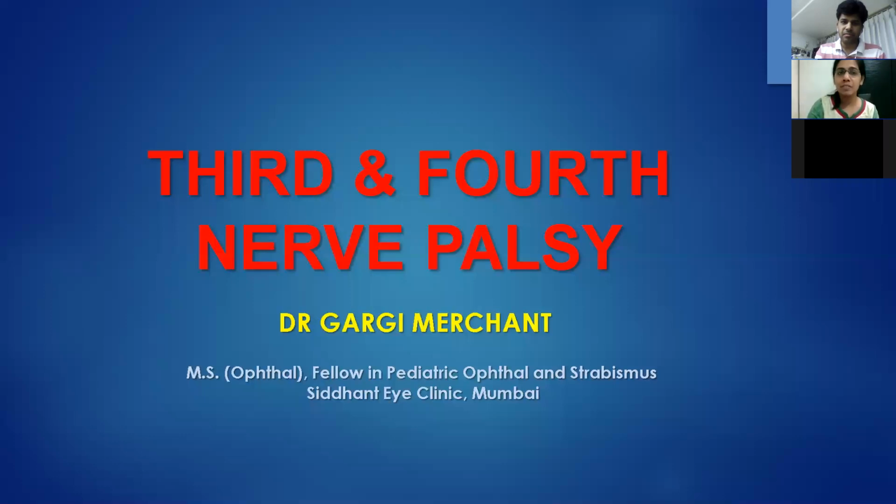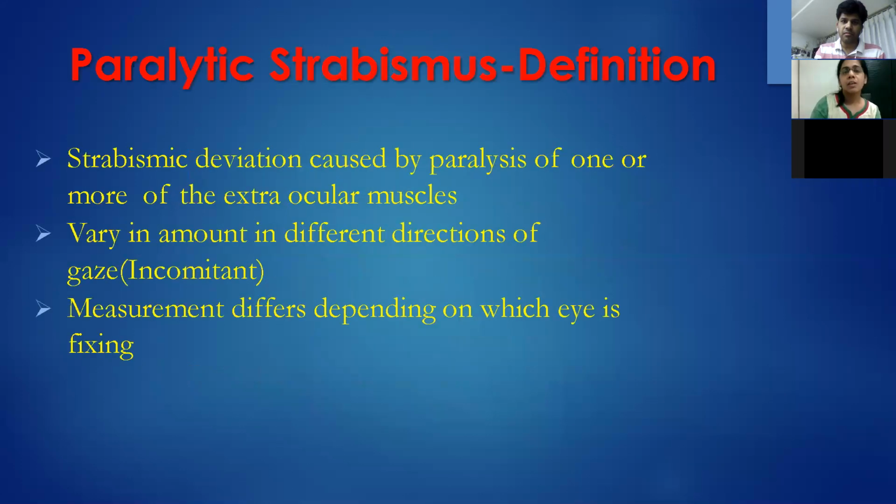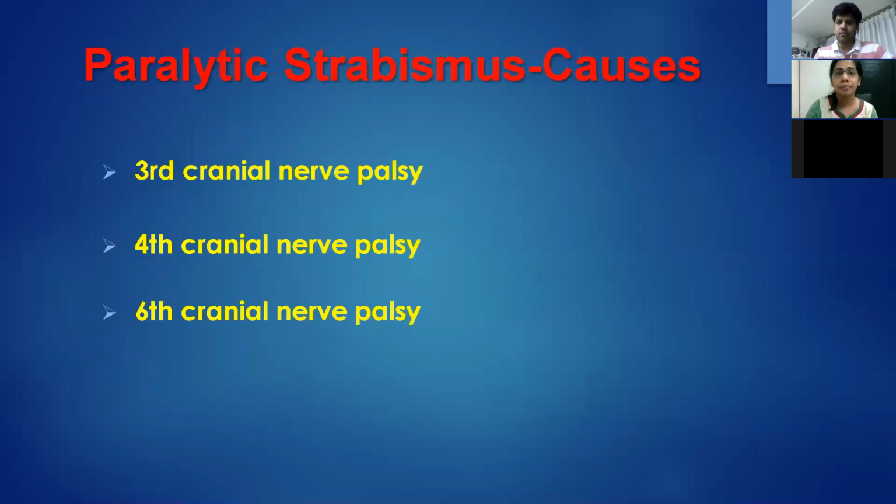Before we go specifically on these two nerves, I would like to introduce something about paralytic strabismus. So what do you mean by a paralytic strabismus? It is a strabismic deviation which is caused by paralysis of one or more of the extraocular muscles. The important part is the deviation will differ in different directions of gaze. The measurement depends also on which eye is fixing. So this is a general rule for all kinds of paralytic strabismus.